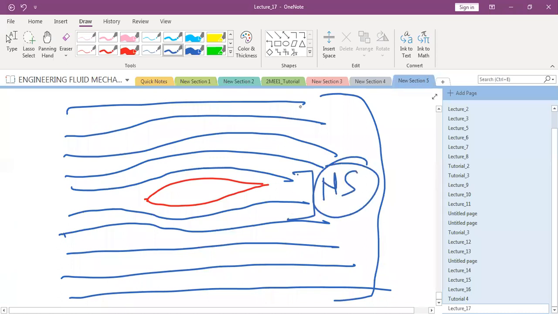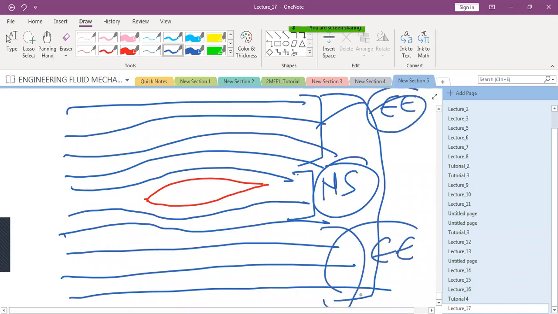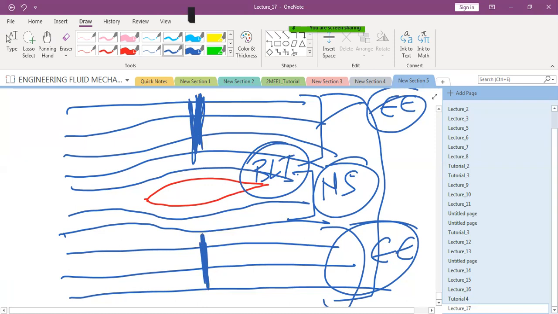What about this region? This could be solved using the Euler equation, or you can say boundary layer theory. So that is the benefit of identifying which region you can make the approximation for. Because this region doesn't have any net viscous forces, you could solve this region of flow by simply using the Euler equation. You need not go to the Navier-Stokes equation.